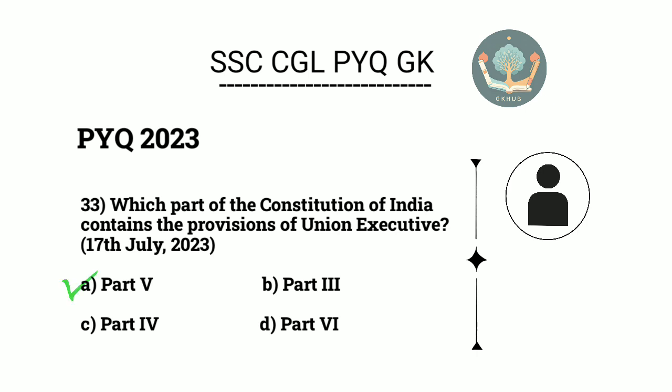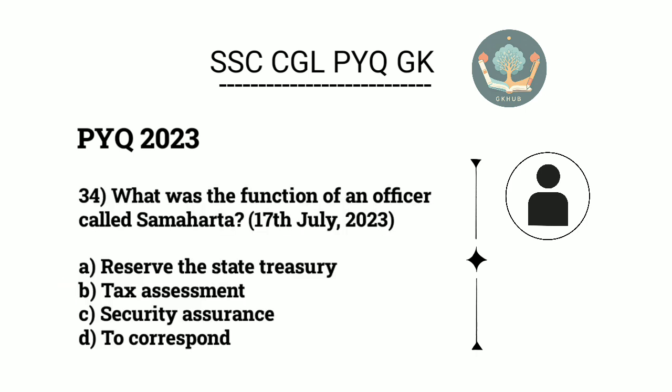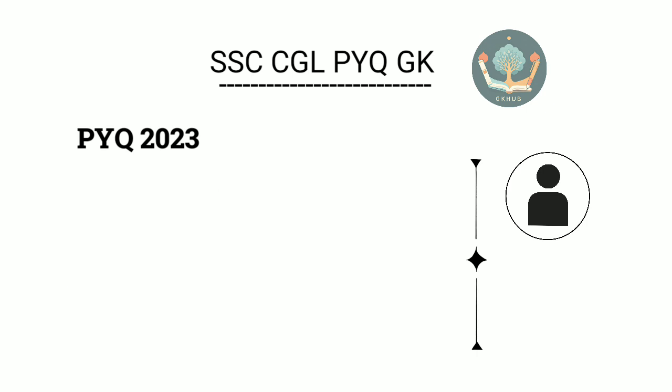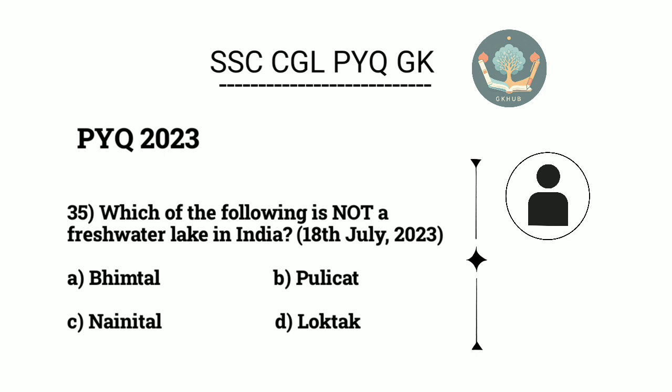A. Part 5. 34. What was the function of an officer called Samaharta? B. Tax assessment. 35. Which of the following is not a freshwater lake in India? B. Pulicat.